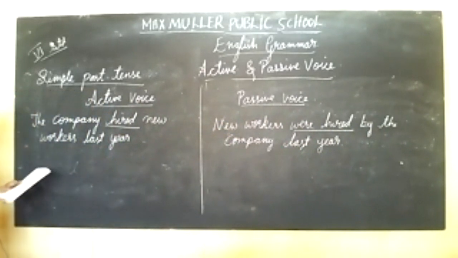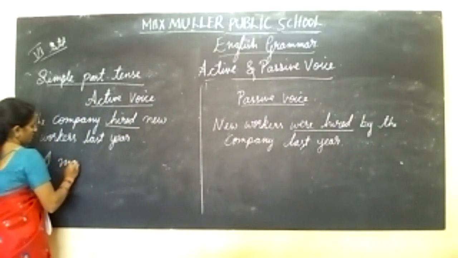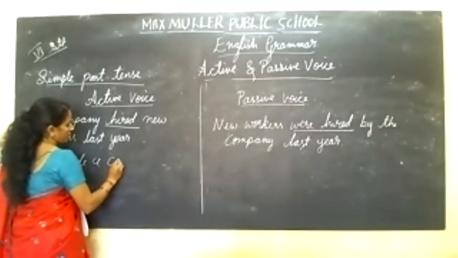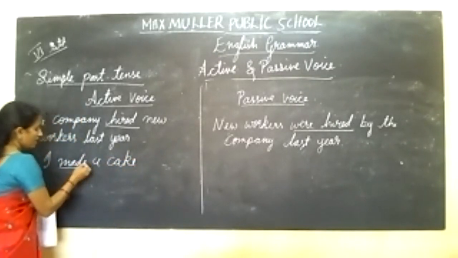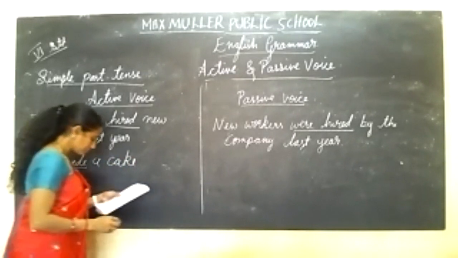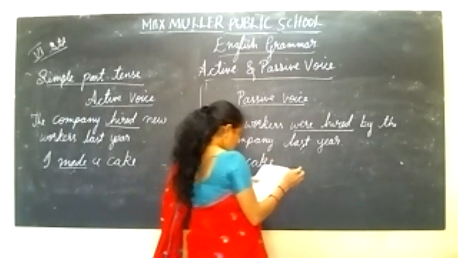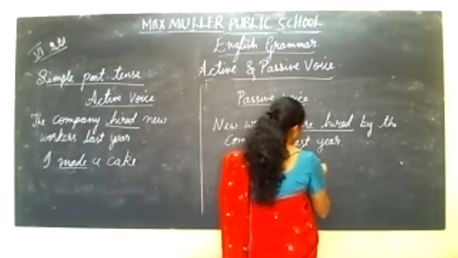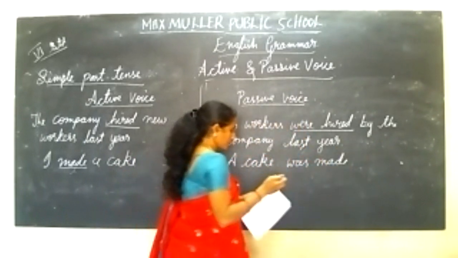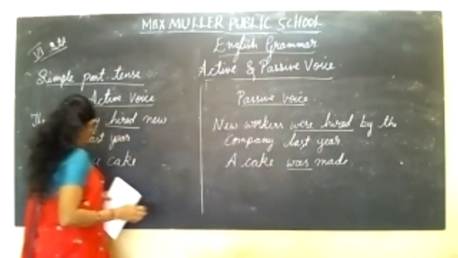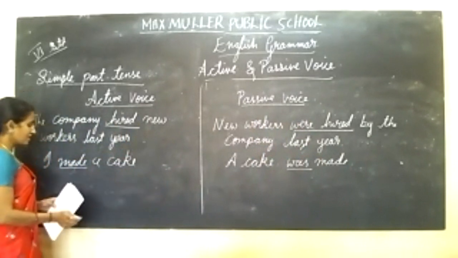Okay. One more example in this. I made a cake. See, a very simple sentence I have given. I made a cake. A cake was made by me. A cake was made. Made. See the difference.